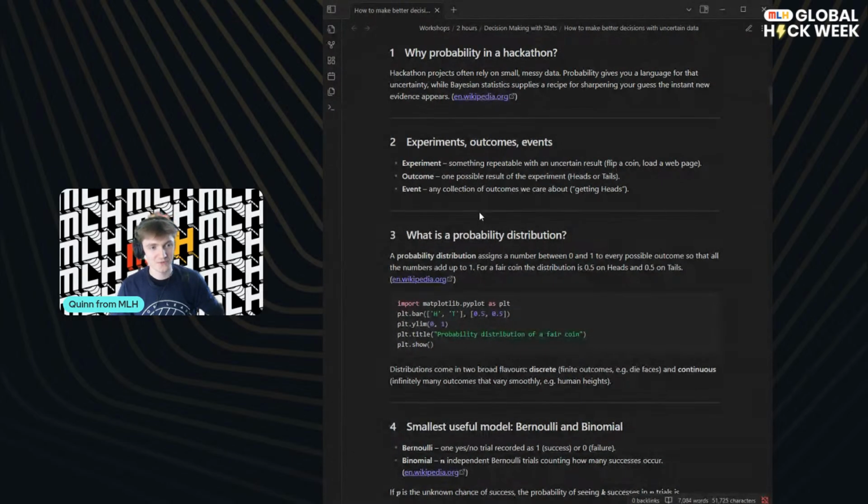Yeah. So for anyone who has just joined, we're talking about probability and why we care about it in a hackathon. And we've come across this idea of a probability distribution, which is where we're saying, okay, for all of the different things that could happen, we've got some likelihood, some guess on what we think the probability is for that outcome.